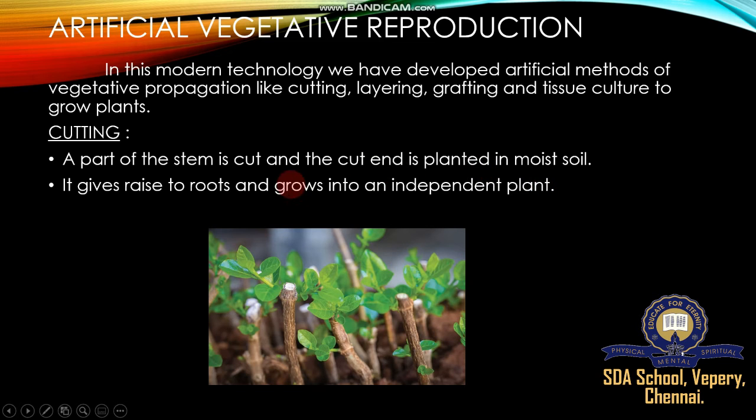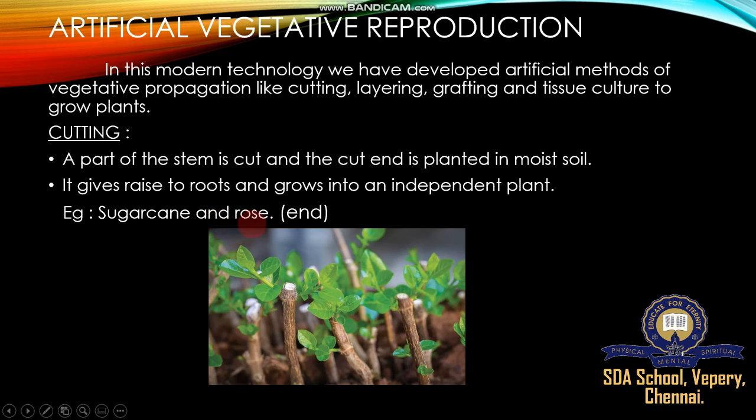Okay, so cut plant stems are planted in moist soil. What is moist soil? Usually wet soil. Okay, and watery soil, but not completely water, wet soil. So in this wet soil some cut pieces of plant stem are planted to give rise to new plants. The plants are supposed to live an independent life.